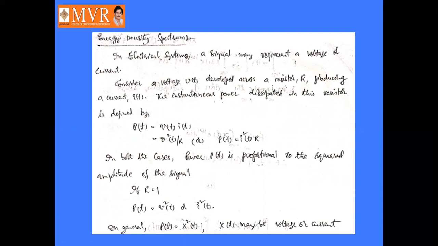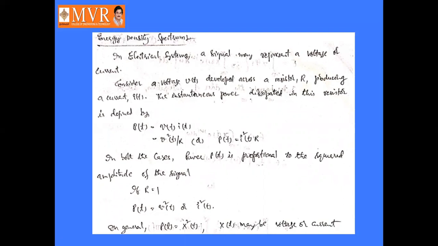So the instantaneous power dissipated in this resistor is defined as P of t. Power is nothing but the product of voltage and current. So here the instantaneous power P of t is defined as V of t into I of t, where V of t is the voltage across the resistor R.